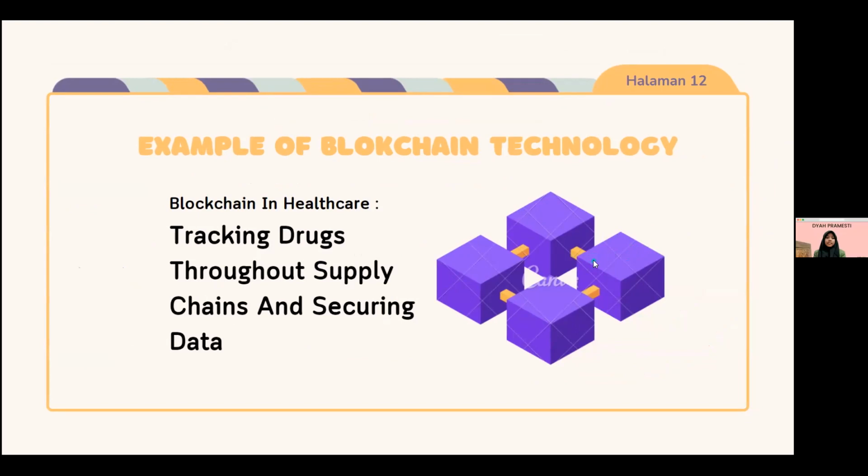Okay, next, example of blockchain technology. Currently, blockchain has played a role in several sectors in life, one of which is in the health sector. The example is tracking drugs through drug supply chains, and securing data. Blockchain is being applied in the tracking and tracing of prescription drugs through drug supply chains. This has been demonstrated in the drug supply chain security and interoperability pilot program in the United States. Using this program, it is possible to prevent and control the distribution of counterfeit drugs and to recall ineffective and harmful drugs very easily and quickly. Next.